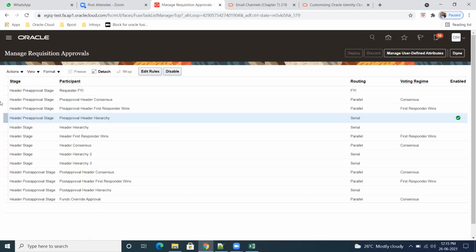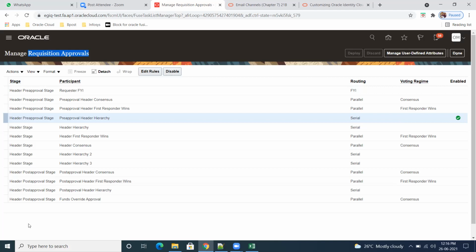So if you see here, this particular screen is for requisition approval, PR approval. Here we have a pre-approval stage, post-approval. Means, for example, let us say you created a PR. See, in your company, you people are maintaining some three groups. Pre-approval means somebody has to review. Let us say there are three groups.